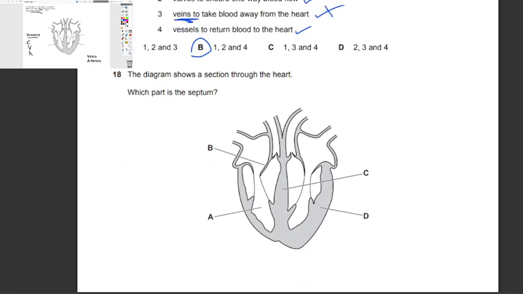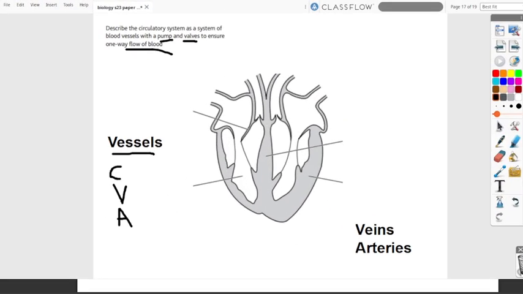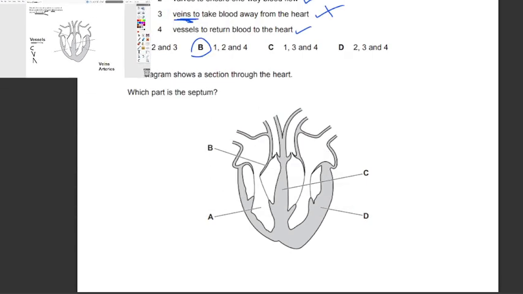The diagram shows a section through the heart. Which part is the septum? So, the septum is going to be this part. This is the whole thing. Or basically just the middle part, this part. And this septum, this muscular wall, separates the deoxygenated blood from the oxygenated blood. So the answer is going to be C.